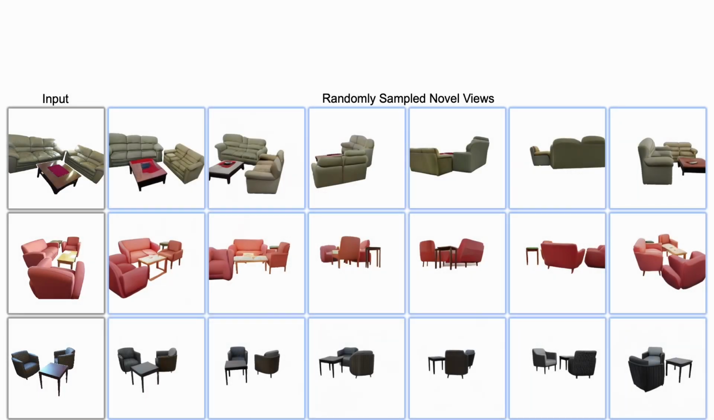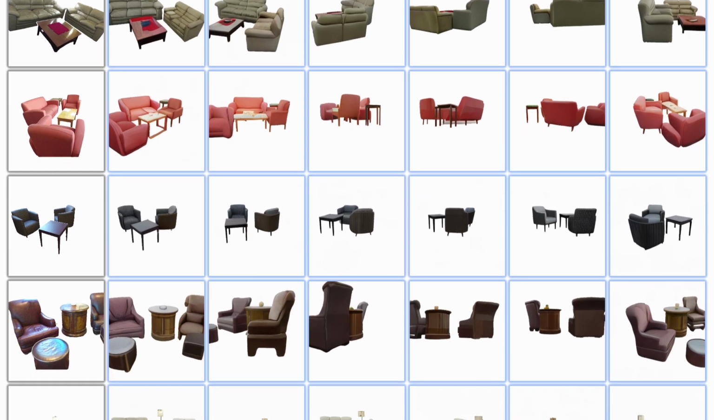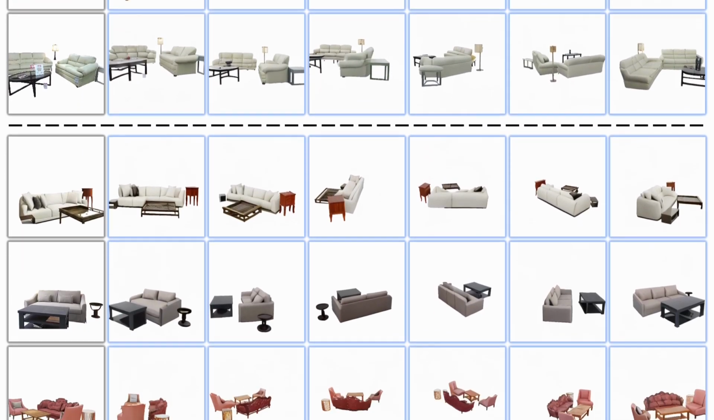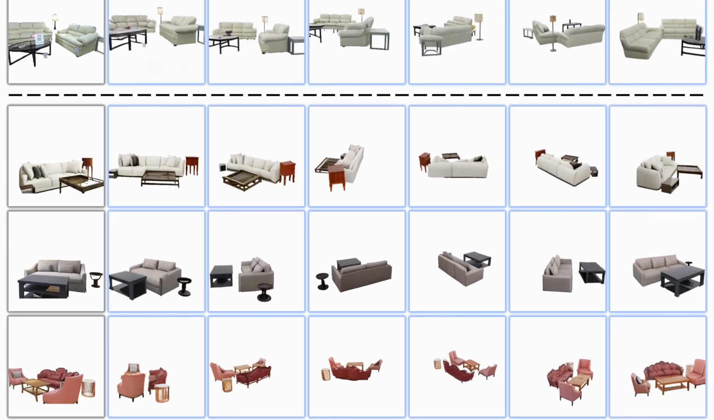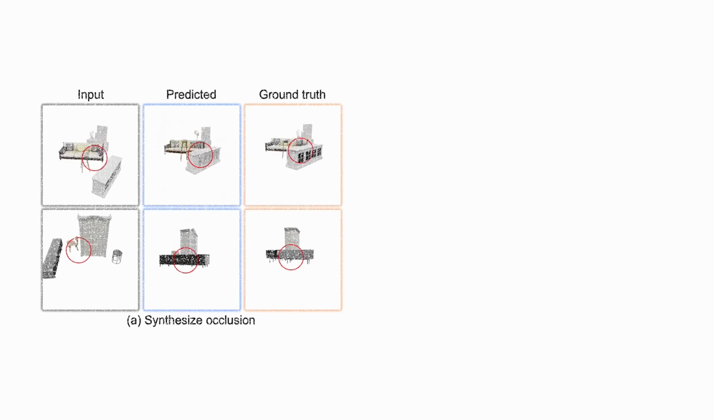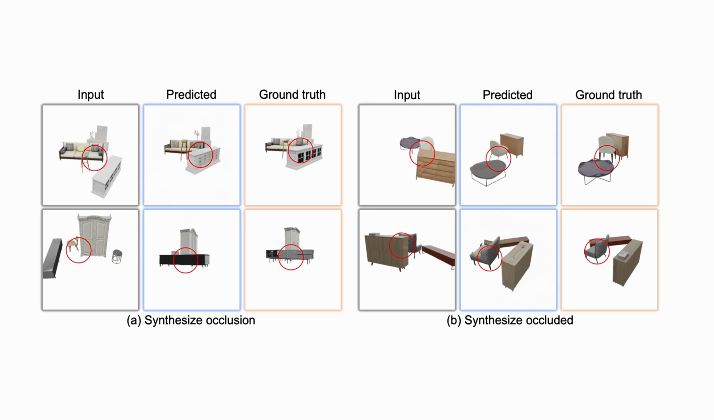We visualize continuous rotation results of our model. Our model is capable of synthesizing both occlusion and occluded content under novel views. Our method can not only synthesize new occlusions under novel views like the wardrobe and the sofa, but is also capable of synthesizing originally occluded objects under novel views.